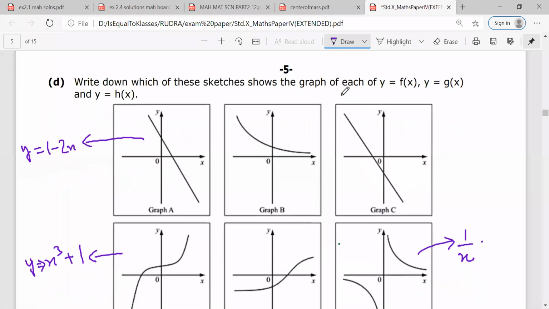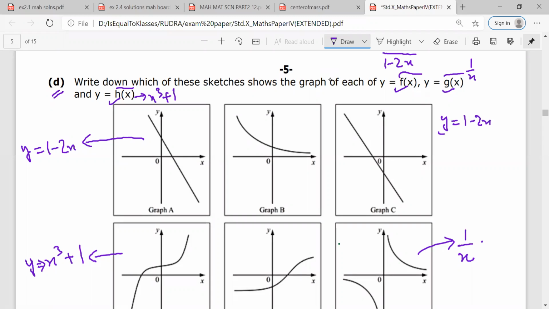So, Mr. Rudra, in the next part, write down which of these functions show the graph of y is equal to f(x), y is equal to g(x), and y is equal to h(x). So these f(x), g(x), and h(x) are basically being represented by the functions which have been given to us, where f(x) is 1 minus 2x, g(x) is 1 by x, and h(x) is x cube plus 1.